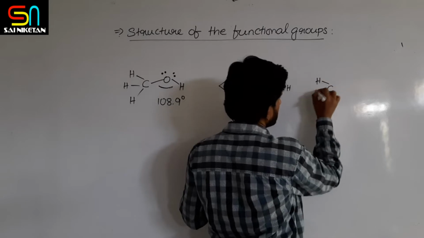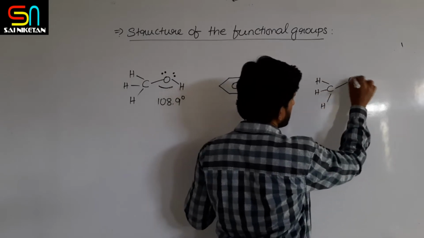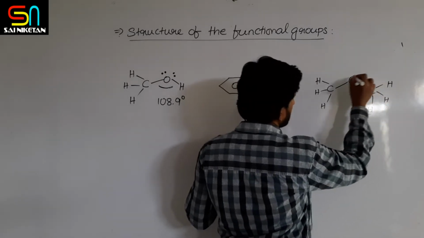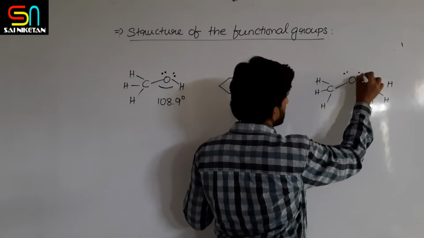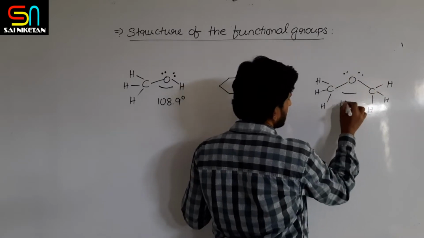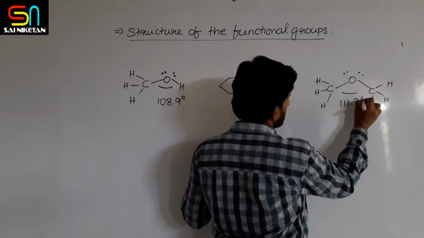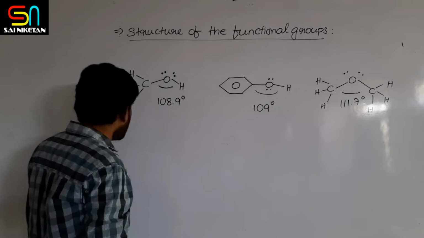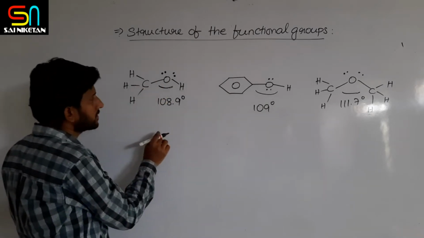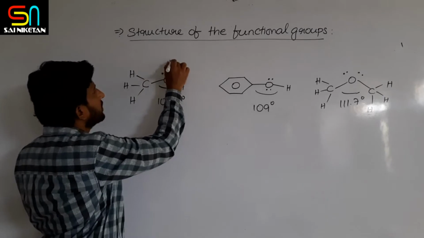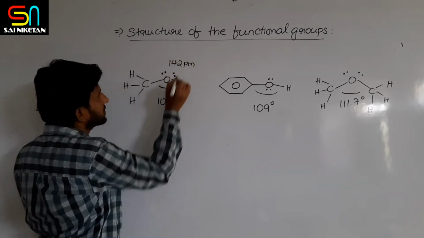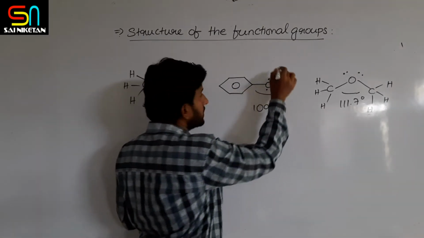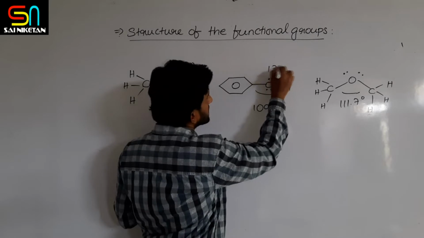In ethers, like the simplest ether, dimethyl ether, due to repulsions here also, the bond angle is found to be 111.7 degrees. Here the bond length is found to be 142 picometers, and this bond length is found to be 136 picometers.